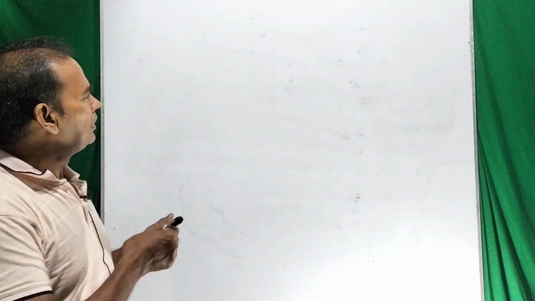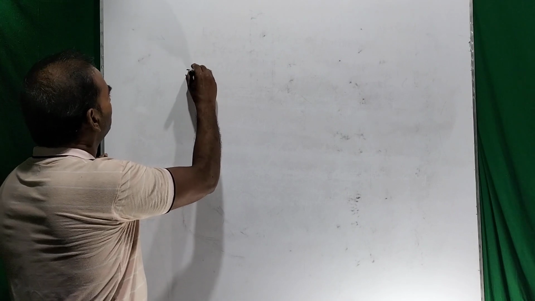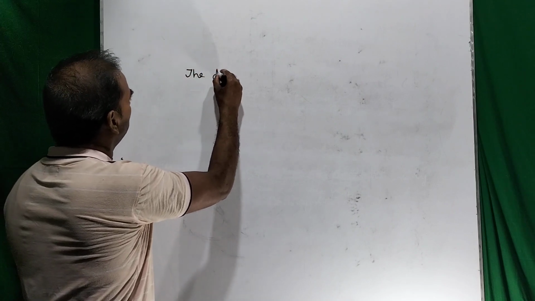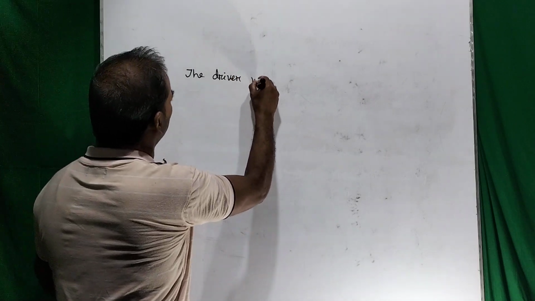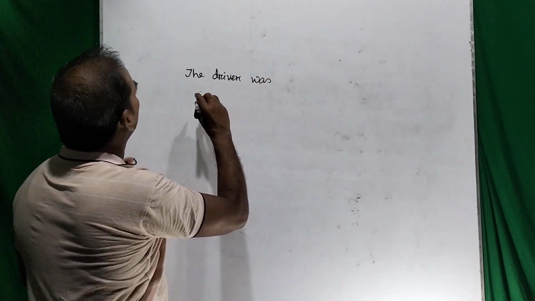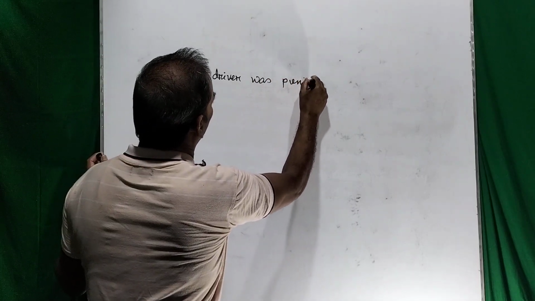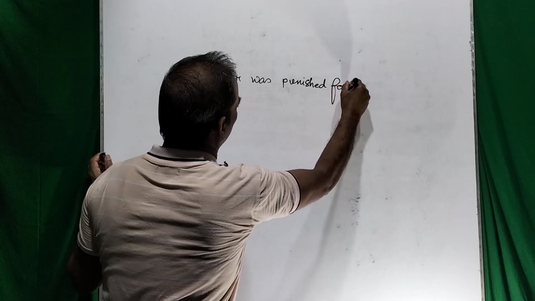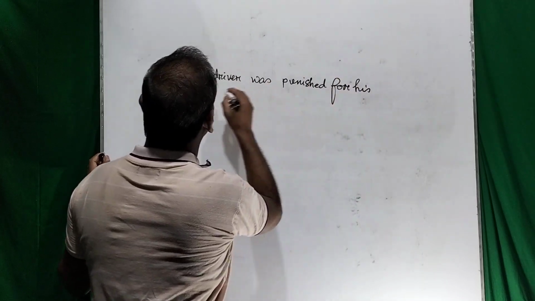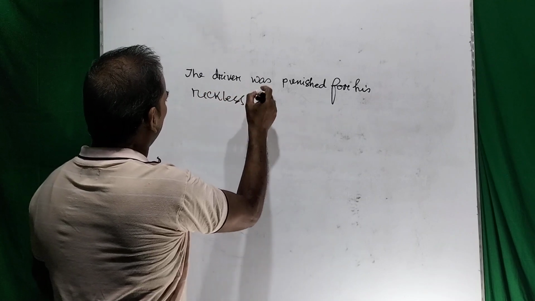Suppose, please try to understand: the driver was punished for his reckless driving.